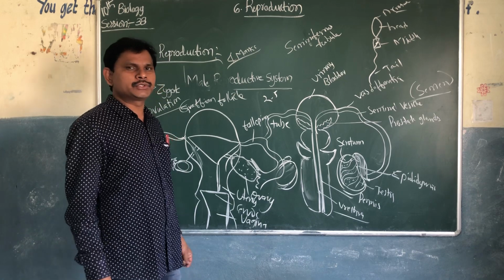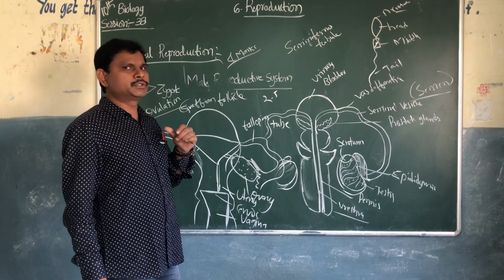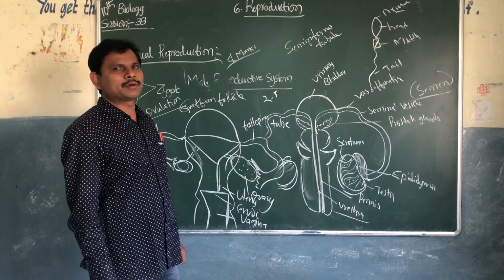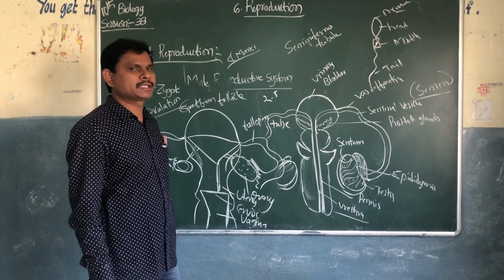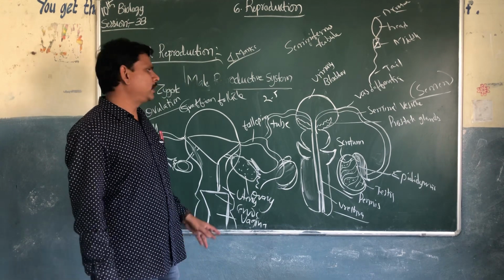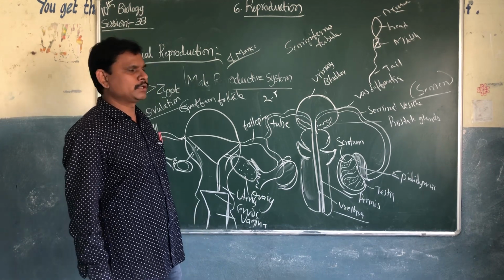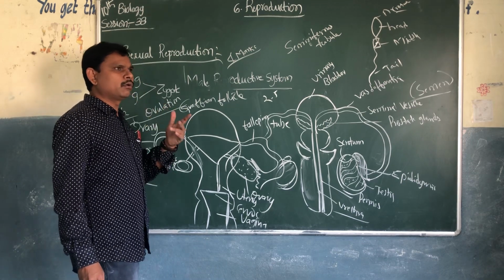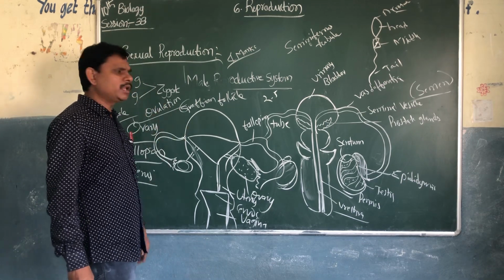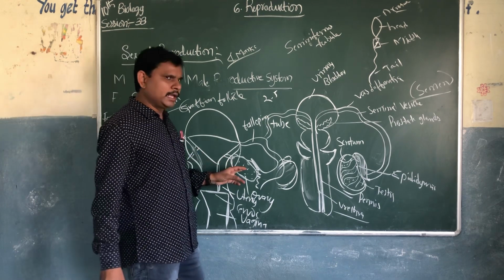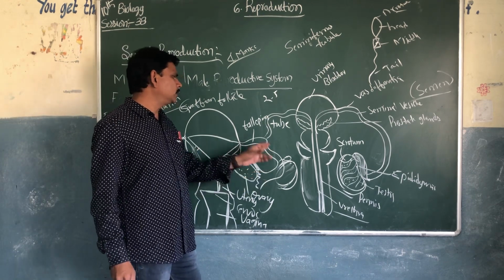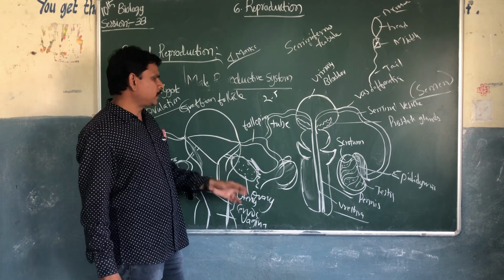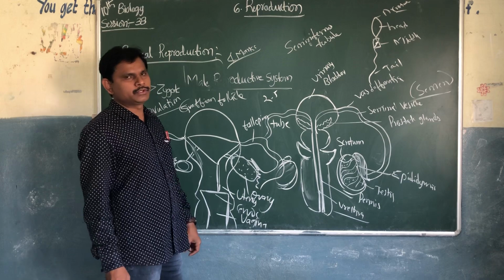When the ovum is matured, before maturing there are so many meiosis and mitosis processes that take place. I will explain what the meiosis process and the mitosis process are next class. Once the ovum is released from the ovary, it is called ovulation. Once released, it will enter into the fallopian tubes. The ovum is temporarily stored in the fallopian tubes.